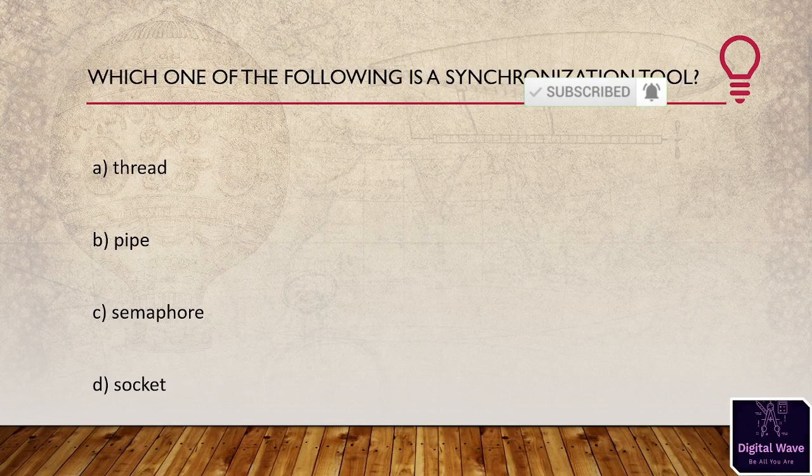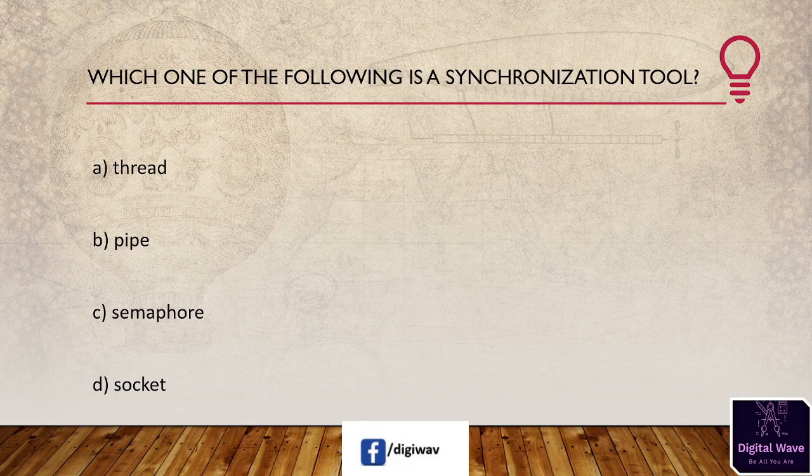Next question is, which one of the following is a synchronization tool? First option is thread, second option is pipe, third option is semaphore, and last option is socket. So the right answer will be C, semaphore. Semaphore is a synchronization tool. Semaphore is a mechanism which synchronizes or controls access of threads on critical resources. There are two types of semaphores. First one is binary and second one is counting.